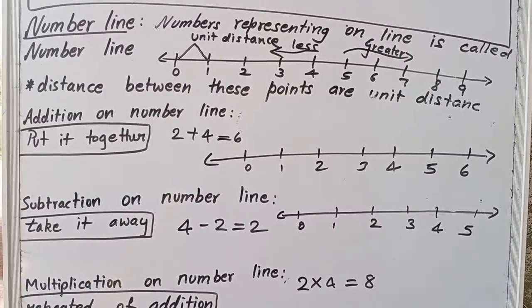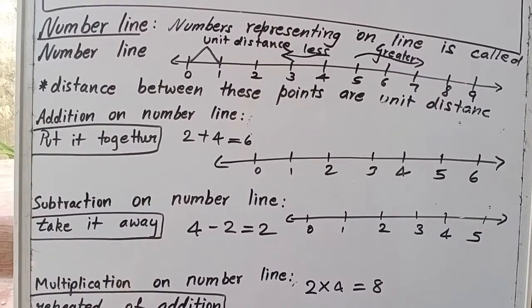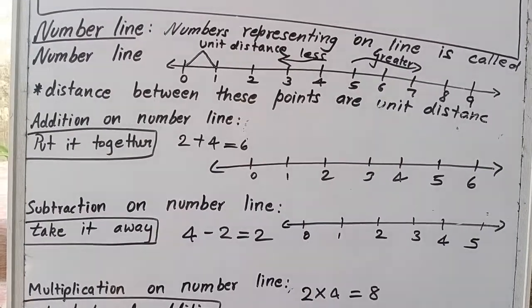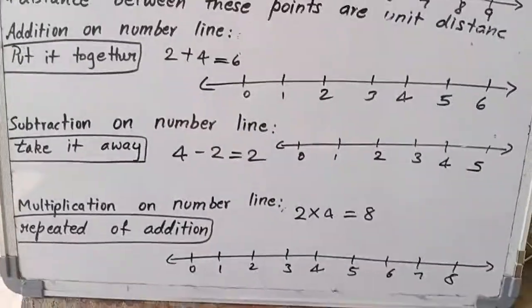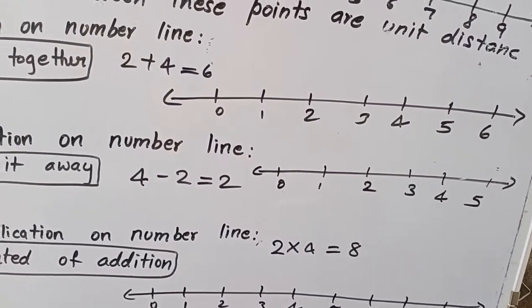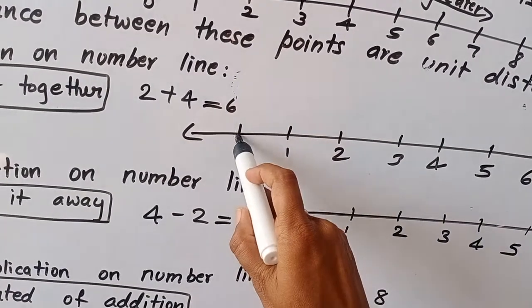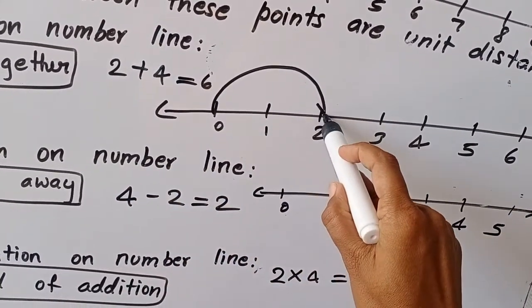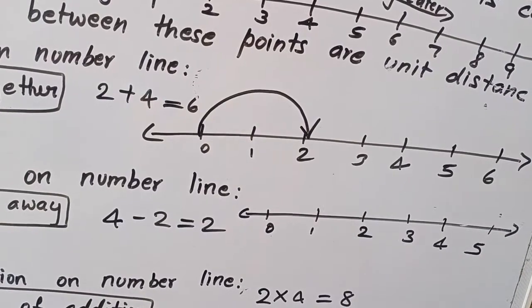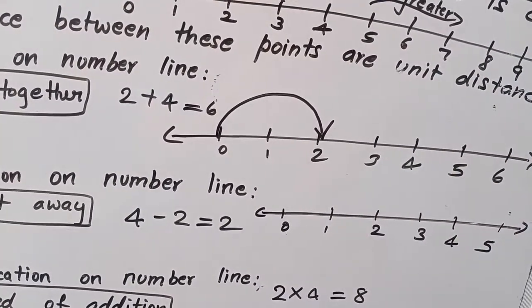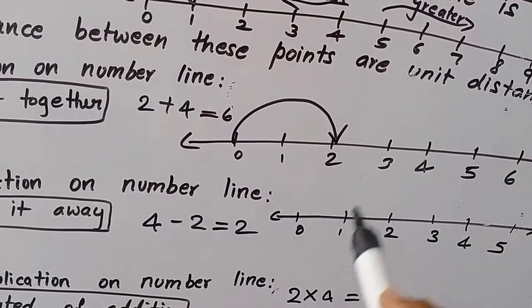You know very well, addition gives the meaning of put it together. How can we put it together on this number line? It's very easy. You can go first to the number 2, because 2 plus 4 starts with the number 2. After that, you have to go forward. Addition means after.